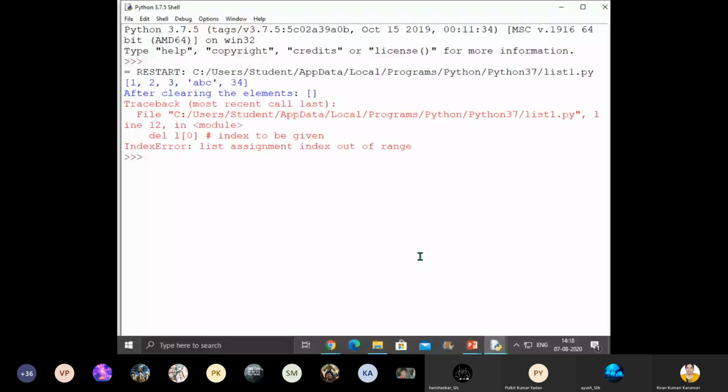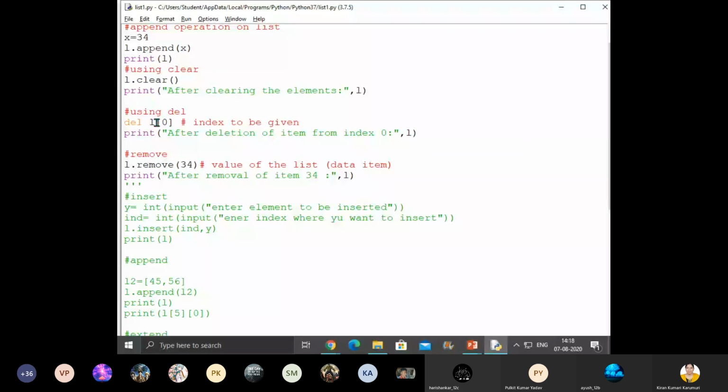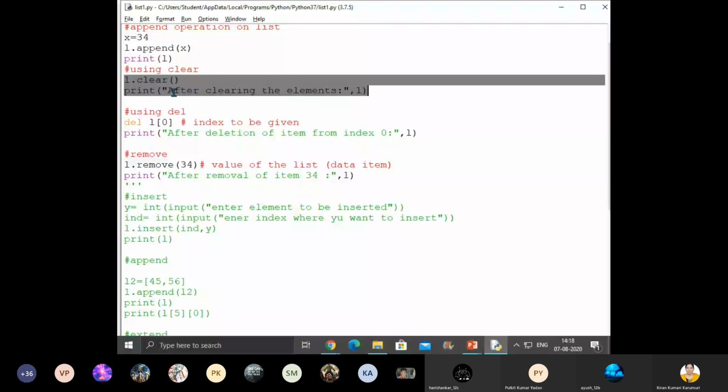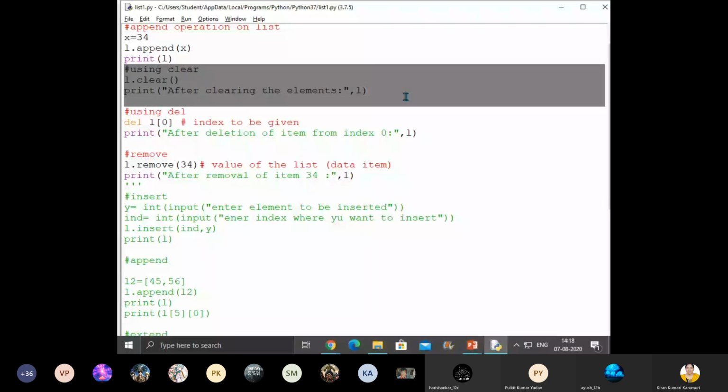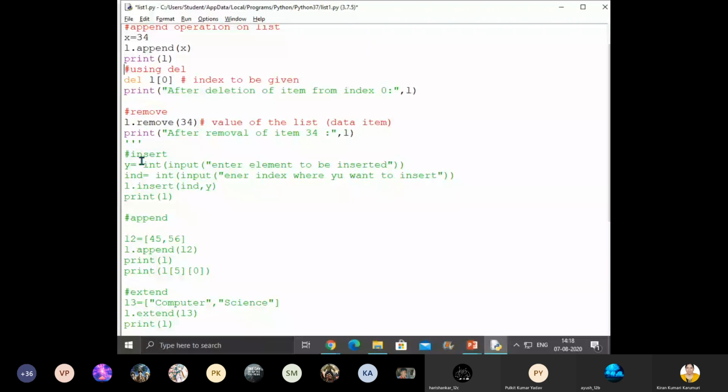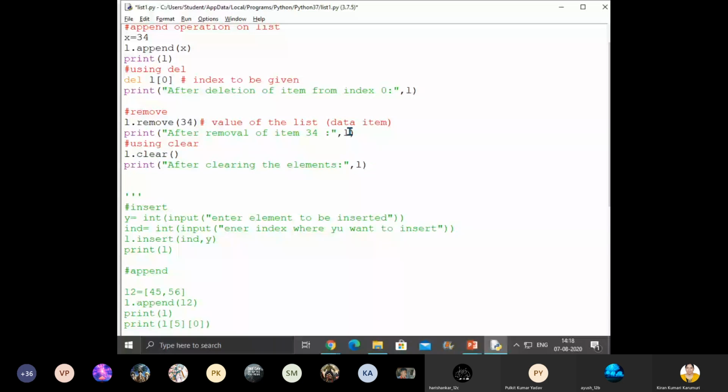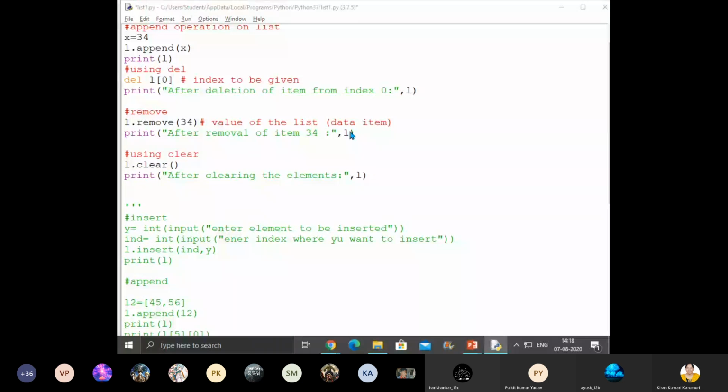See, what is that? Del list array assignment index out of range. Yeah. So 0th index is removed now already. Everything is cleared now. When everything is cleared, okay. So now let us do this clearing at the end here. Okay. So once everything is clear, 0th index में कुछ भी नहीं है ना.